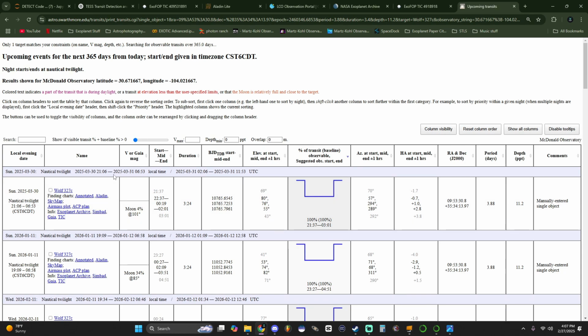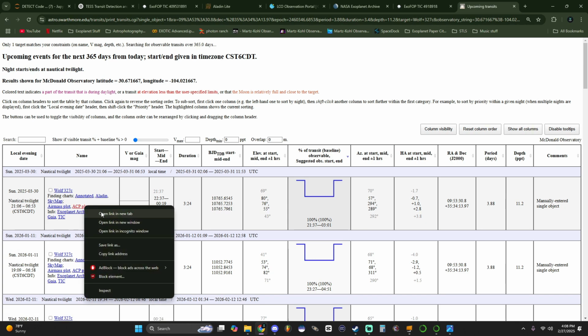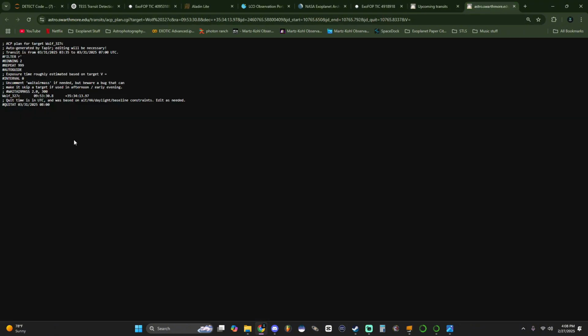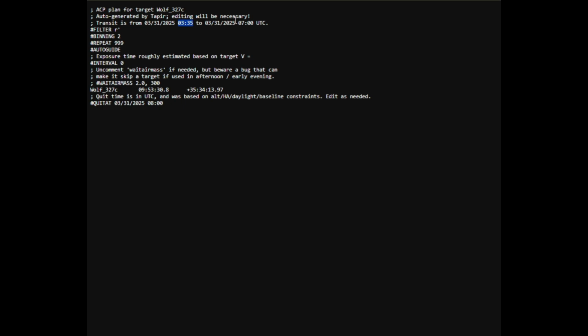Looks like we actually got a date coming up on 0330, which is a full transit. So we're actually going to go ahead and schedule that. So the full transit is going to be 10765.6. Okay, so this is local time, by the way, not UTC plus 0. So to get UTC plus 0, you're going to want to open up ACP plan, open link in new tab, and it should automatically show you the UTC. So it's going to start from 0335 until 0700. So that is basically the time frame of the observation.